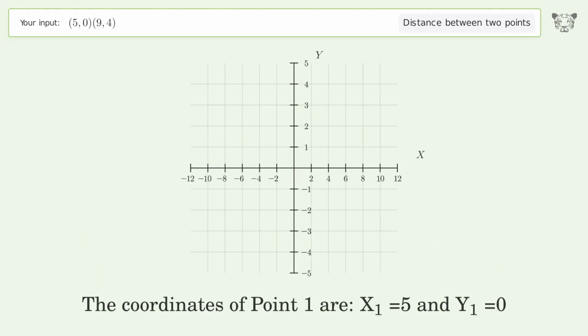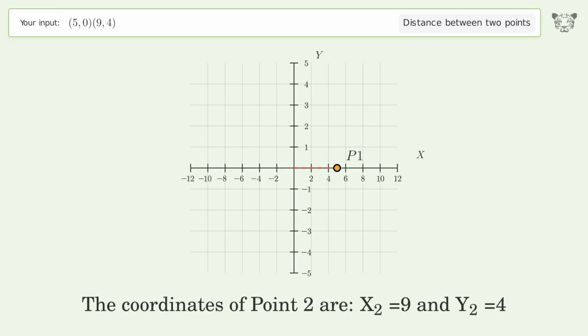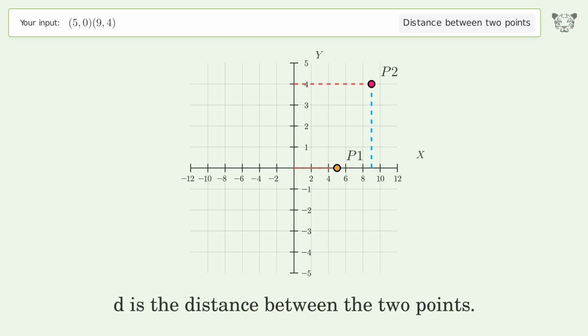The coordinates of point 1 are x1 equals 5 and y1 equals 0. The coordinates of point 2 are x2 equals 9 and y2 equals 4. D is the distance between the 2 points.